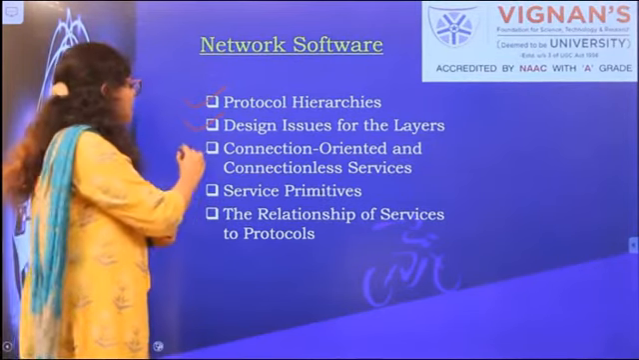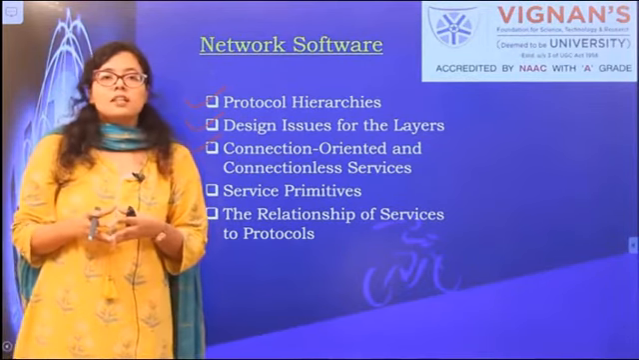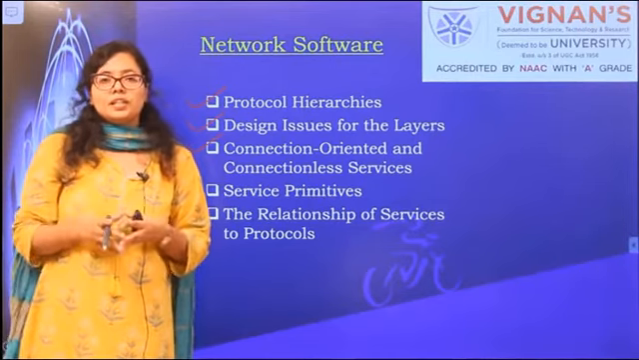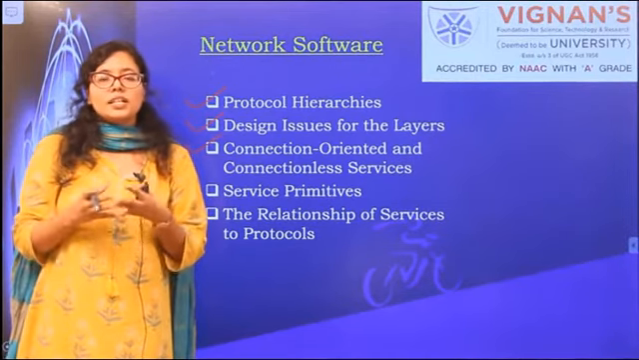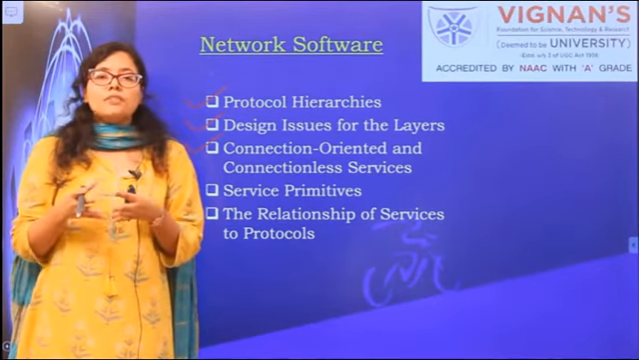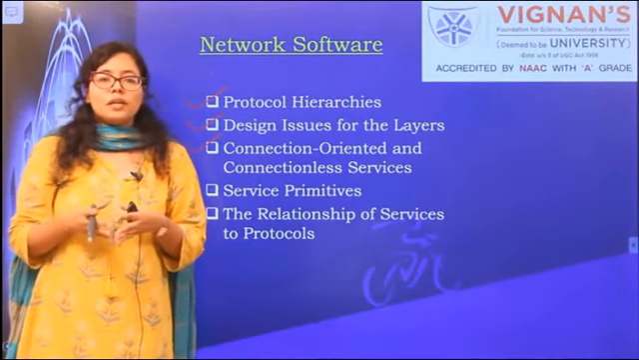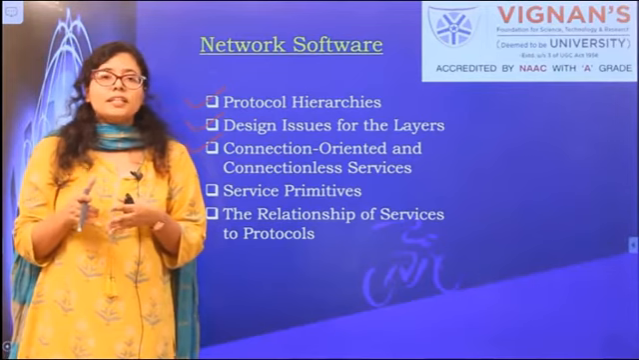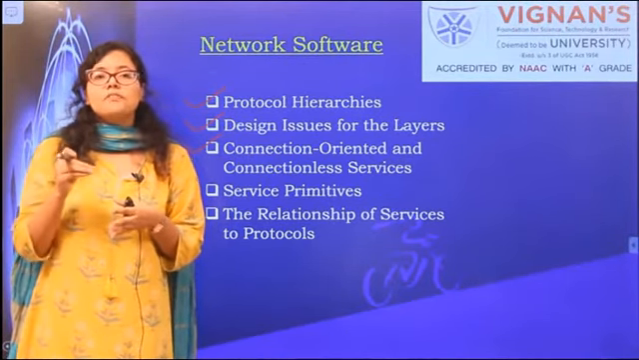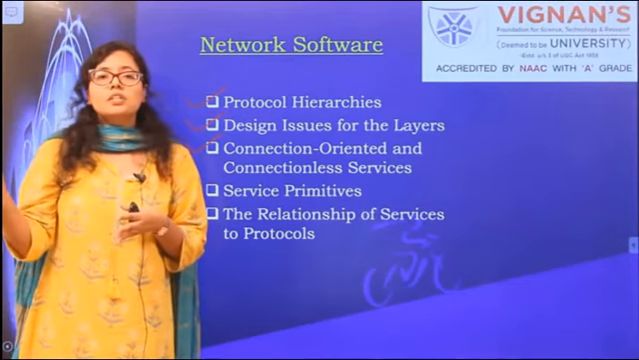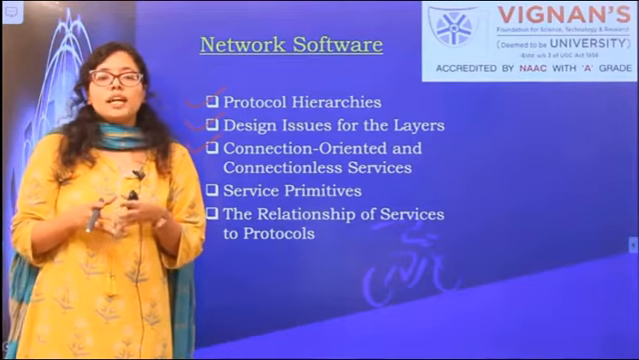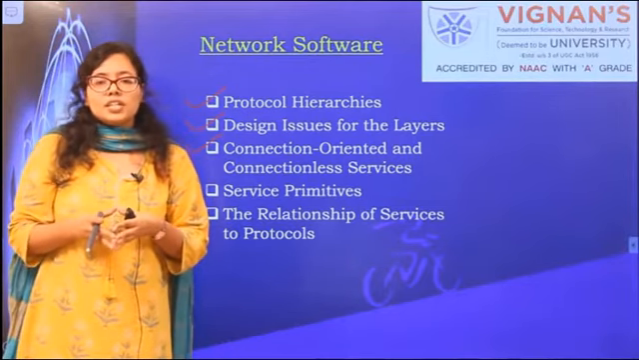The third structuring point is the type of services that the layers should provide to each other, like connection oriented or connectionless services. Connection oriented services are similar to when you make a telephone call. When you make a telephone call, the number that you are ringing is actually setting up a physical path between you and the receiver. That is connection oriented. Similarly, what kind of services require connectionless services?